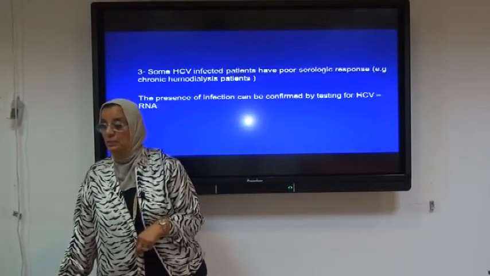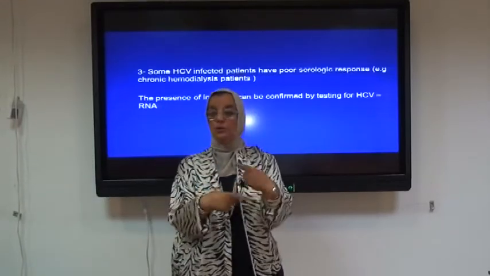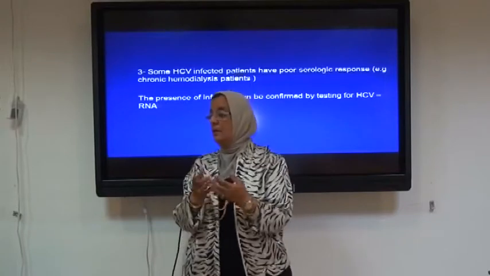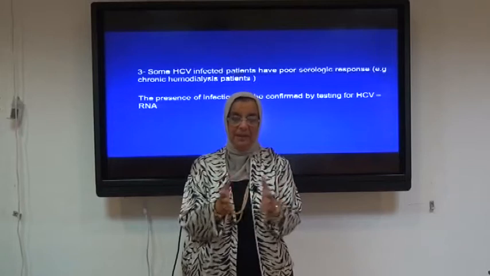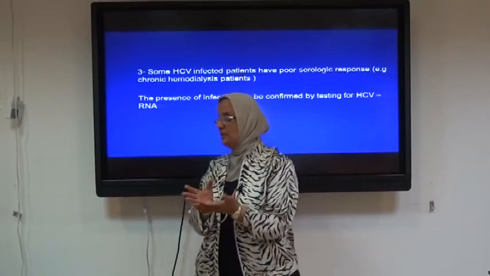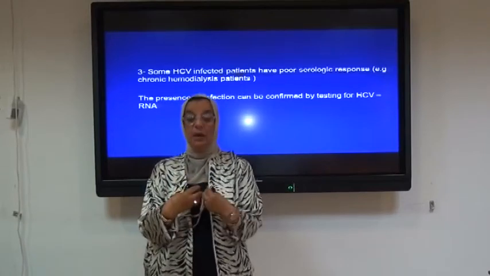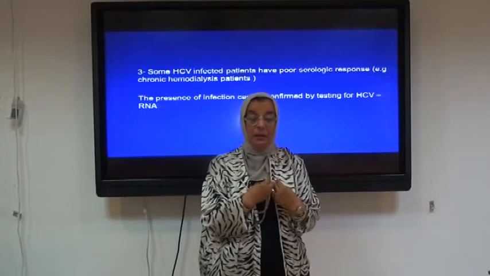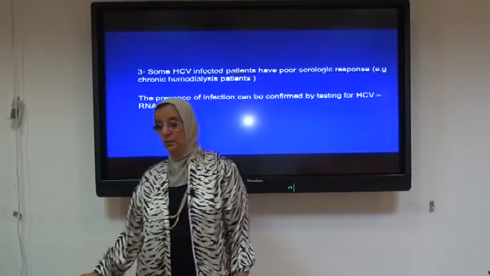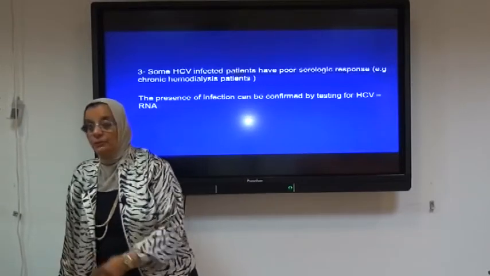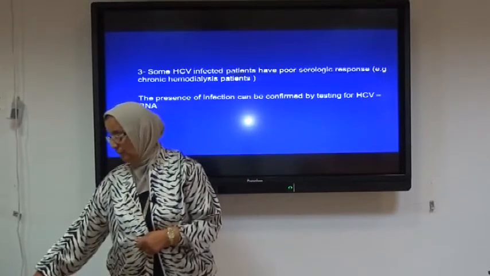Some hepatitis C virus infected patients have poor serological response, for example, chronic hemodialysis patients. Unfortunately, patients who undergo hemodialysis twice a week, sometimes 3 times a week, if I look for their antibodies against hepatitis C virus by ELISA, they might be almost negative. Why? Because their immunity is very weak, so their serological response will be very low. Therefore, in such patients, I can detect the presence of infection by testing for hepatitis C virus RNA using the polymerase chain reaction to confirm.